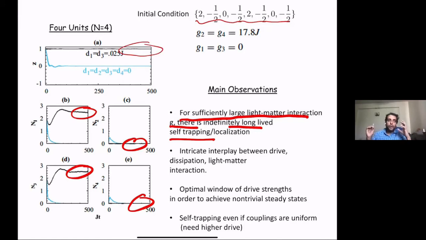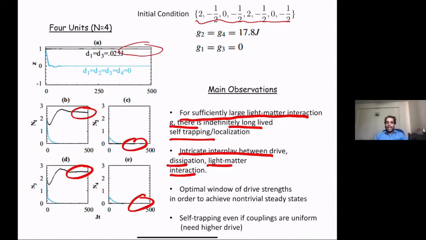If you have two cavities which do not talk to their qubits, and you try to calculate this imbalance, the imbalance goes from 1 to -1, again 1 to -1, and so on. But as soon as you have light matter interaction, it gets blocked, it gets stuck. There is an intricate interplay between drive, dissipation, and light matter coupling. I will explain this a little bit more.